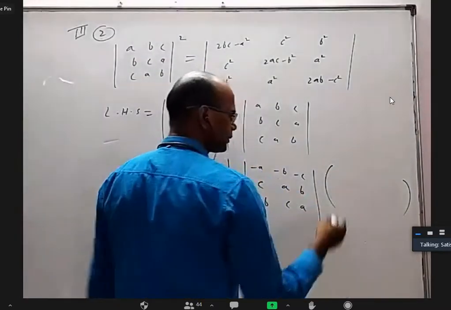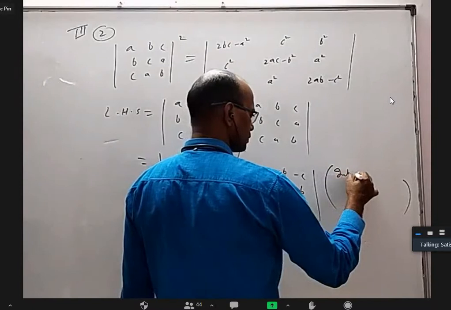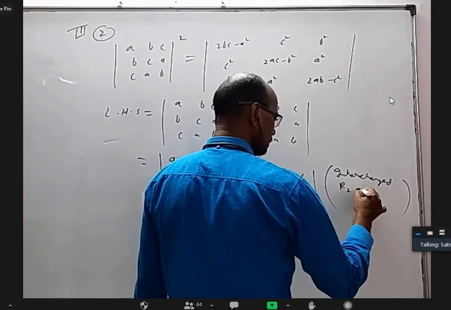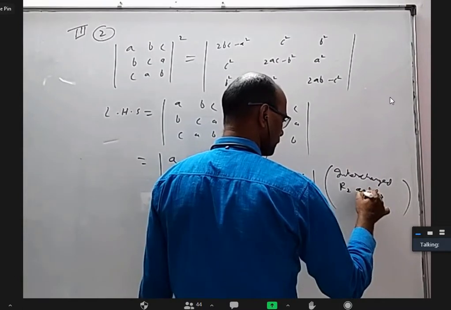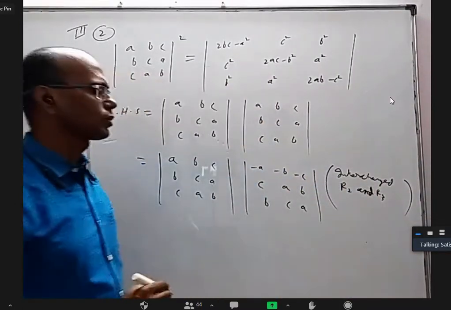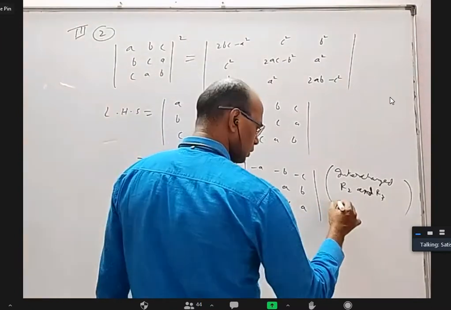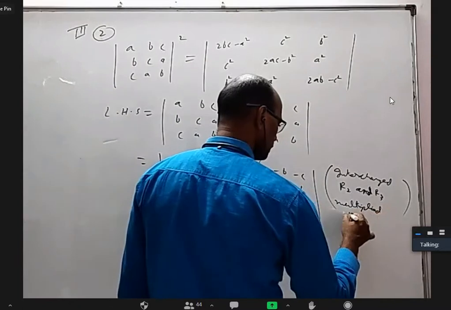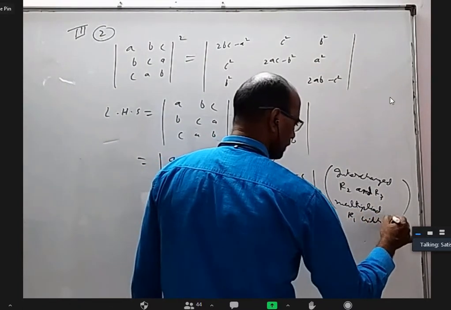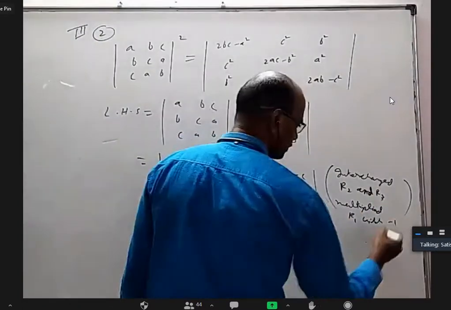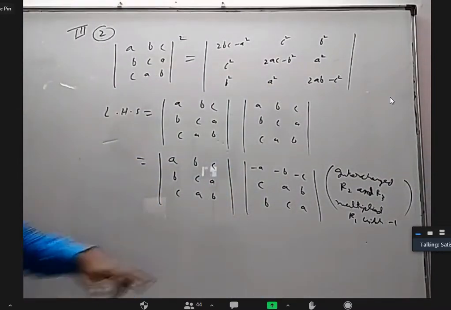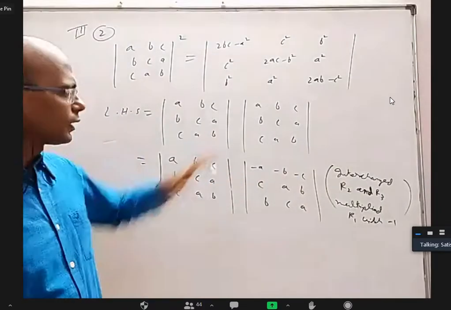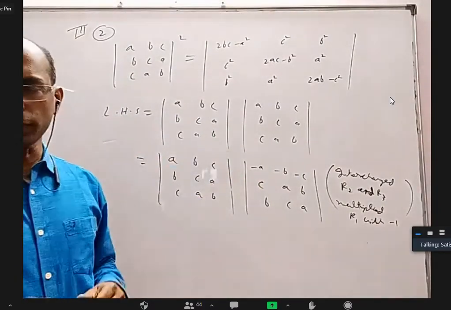How did we get that? We interchanged R2 and R3 and multiplied R1 with a minus, or minus 1. You can write anything, not a problem. So when I interchange 2 rows, I'll get a minus outside and that minus is multiplied to the first row. This determinant and this determinant are equal only. Is it okay?